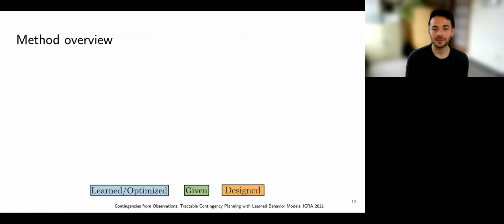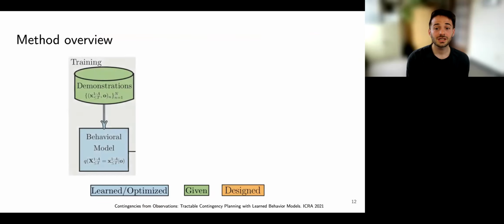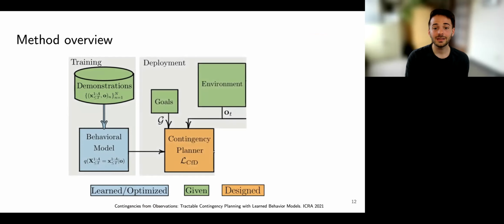Here's an overview of our method from model training to deployment. The model is learned from two inputs: multi-agent demonstrations of behavior, essentially state space agent trajectories, and observations of the environment. In our application, we use LiDAR range maps. At the deployment phase, the robot repeatedly plans using the contingency planner. The contingency planner itself has a function that scores joint trajectories, and I'll discuss this later.